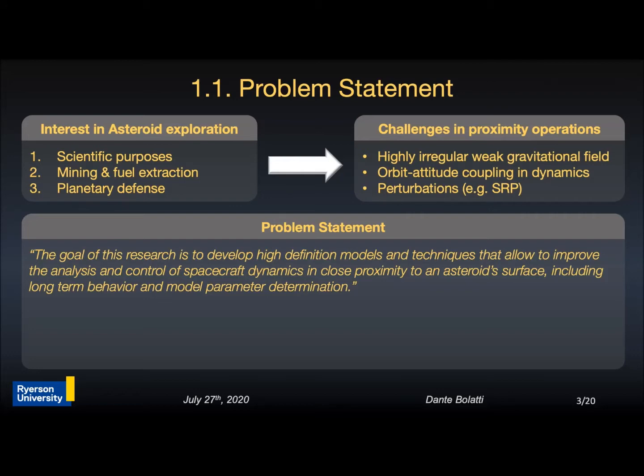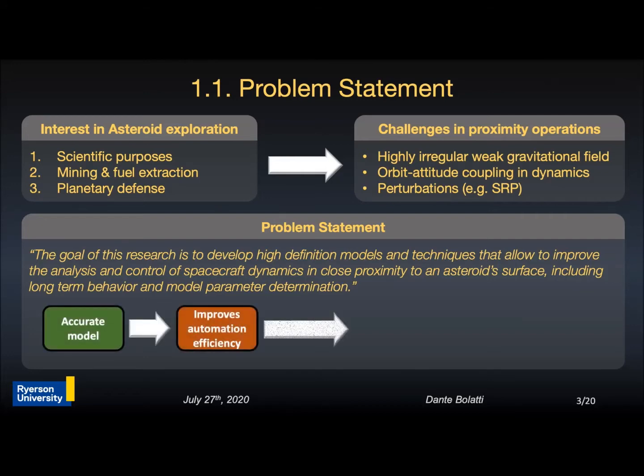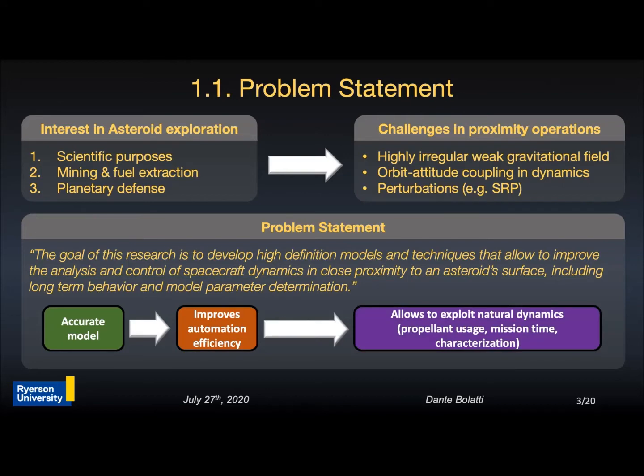close proximity operations. So the main goal of this research is to develop high-definition models and techniques that allow us to improve the analysis and control of spacecraft dynamics in close proximity to small bodies, including long-term behavior and model parameter determination. An accurate dynamics model of the spacecraft motion helps us to improve the efficiency in the spacecraft control system, therefore allowing us to exploit the natural dynamics around the small body. This will consequently lead to a reduction of propellant consumption, extension of mission time, and an increase in the accuracy of the asteroid characterization.